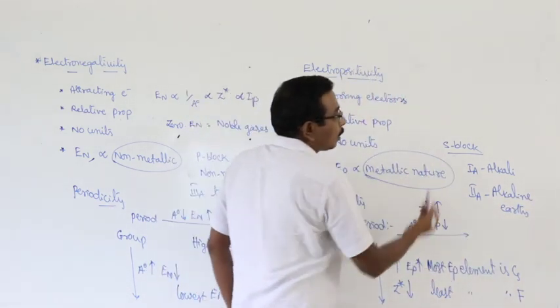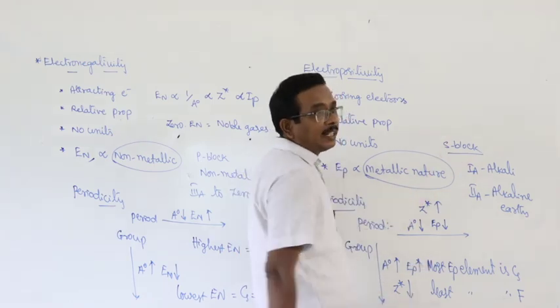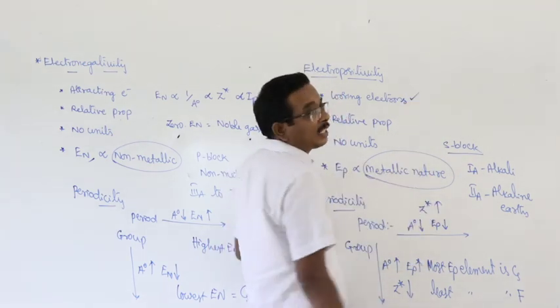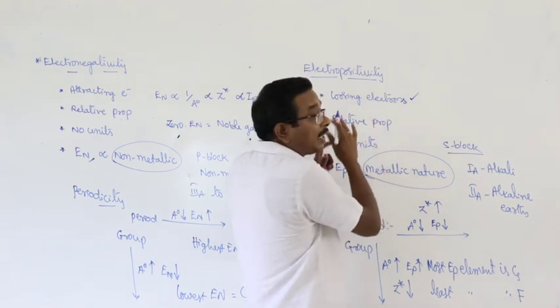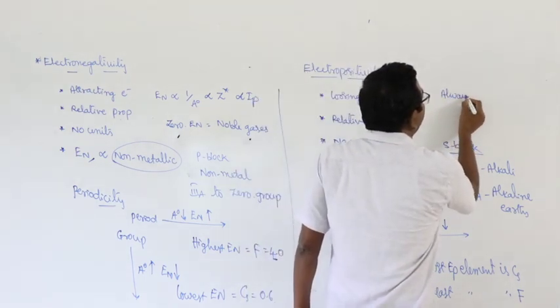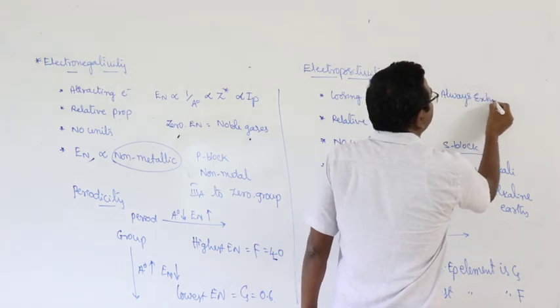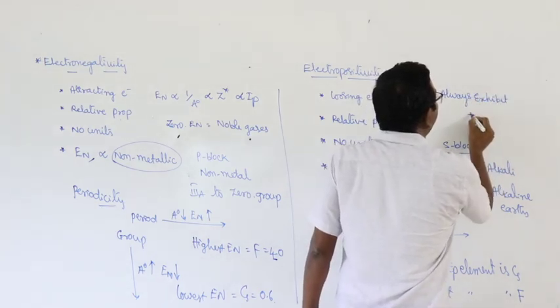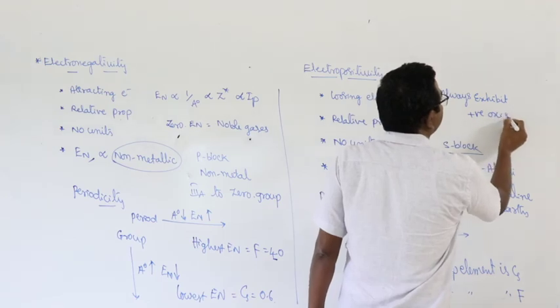They are highly electropositive. They are strongly metallic in nature. They have the tendency of losing electrons. As a result of their electropositivity, they always exhibit positive oxidation states.